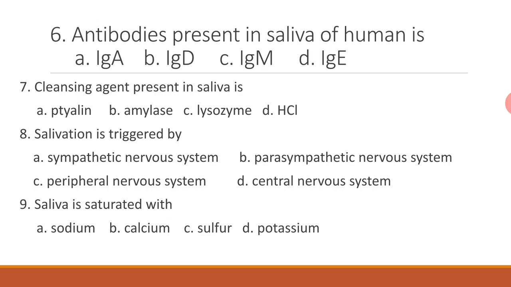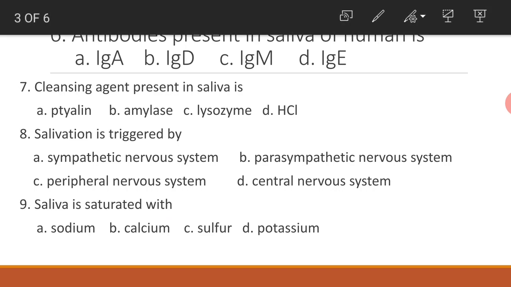Antibodies present in saliva of human is, this is very important bit, IgA antibodies. Cleansing agent present in saliva is lysozyme. Salivation is triggered by parasympathetic nervous system. Saliva is saturated with calcium.